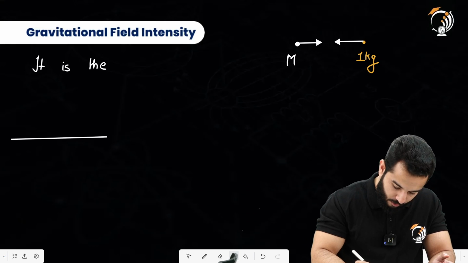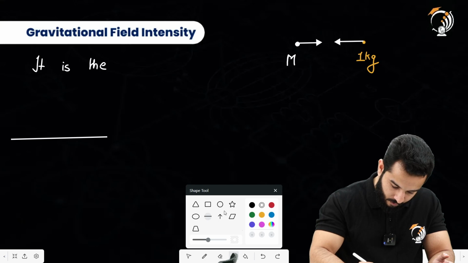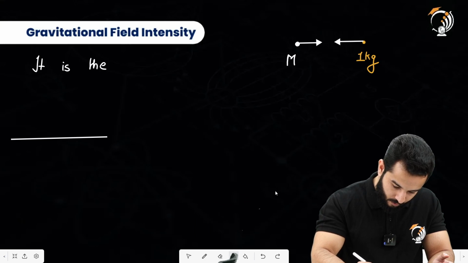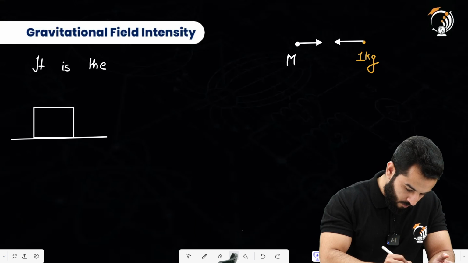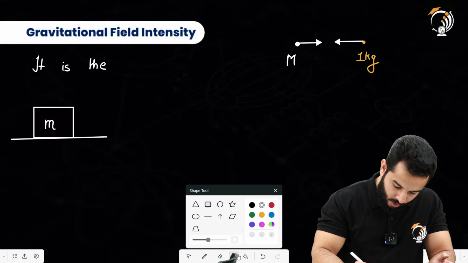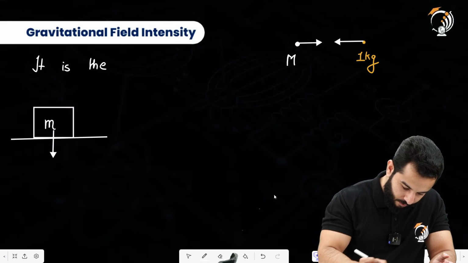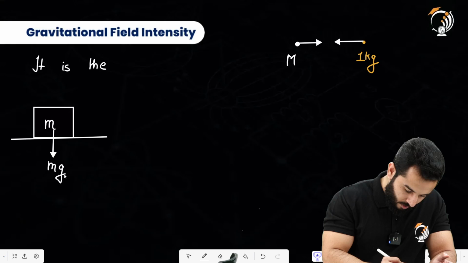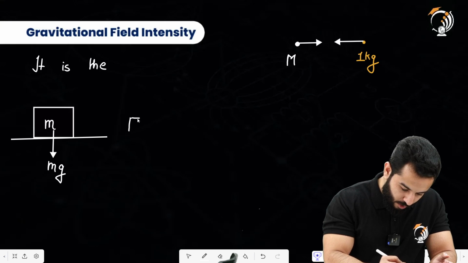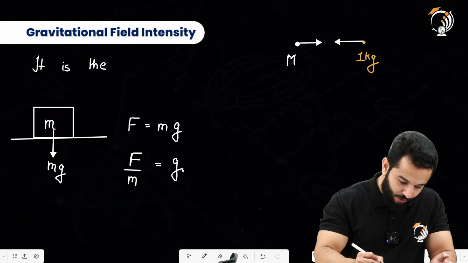Let's suppose that we have got a block kept over here, whose mass is m. So the force with which the earth is going to pull this body down is going to be mg, right? So force is going to be equal to mg. So the force per unit mass is known as the gravitational field strength.